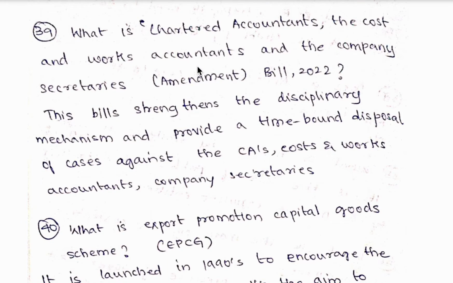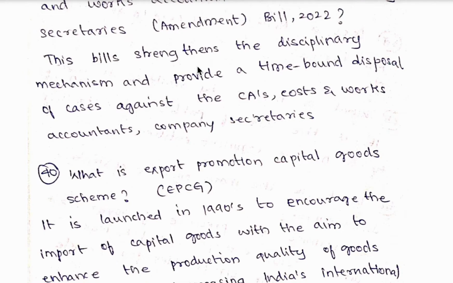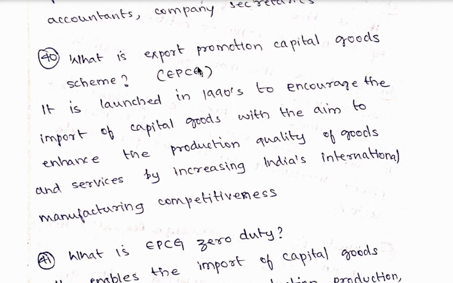39th question, what is the Chartered Accountants, the Cost and Works Accountants and the Company Secretaries Amendment Bill 2022? So this bill strengthens the disciplinary mechanism and provides a time-bound disposal of cases against the chartered accountants, cost and works accountants, company secretaries.